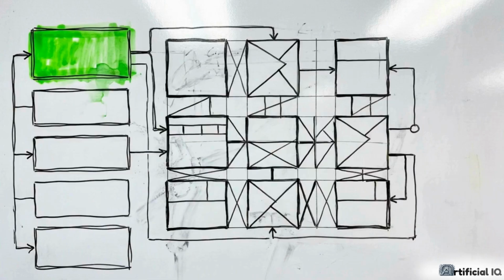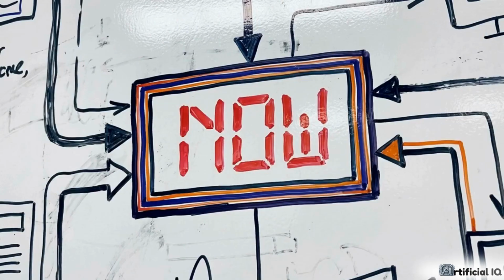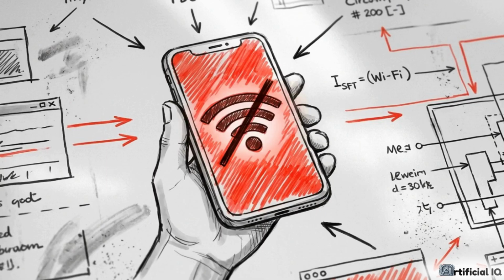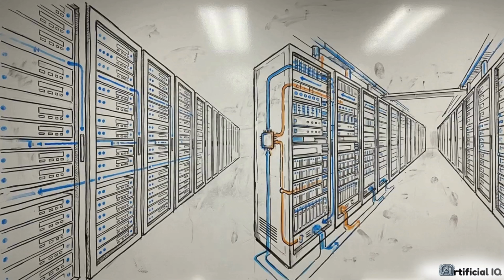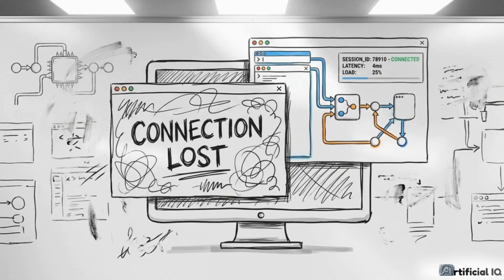The state layer tracks the agent's current task. It holds the active plan, immediate constraints, and a record of completed steps. It is the agent's representation of the present moment. Because client-side connections are unreliable, this state must reside in an external database or key value store to ensure the workflow survives a user disconnect or a browser refresh.